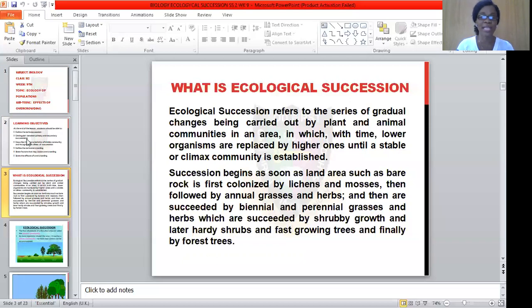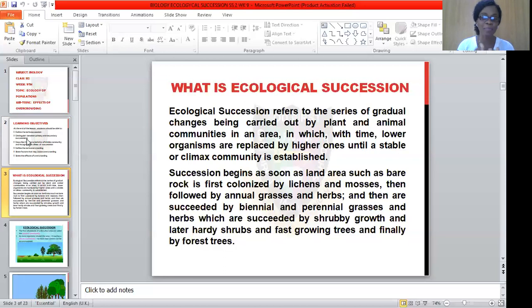Examples of such colonizers are lichen, from there moss, then followed by grasses, which are often green grasses, then followed by annual crops, perennial crops, and biennial crops. And before you know it, shrubs occur in the process. And finally, you have tall trees growing in such a community or habitat, which at the end of the day form what we refer to as forest.